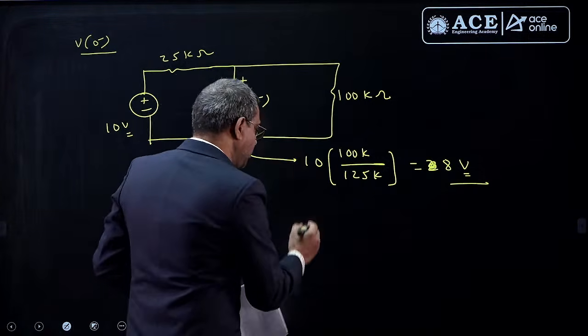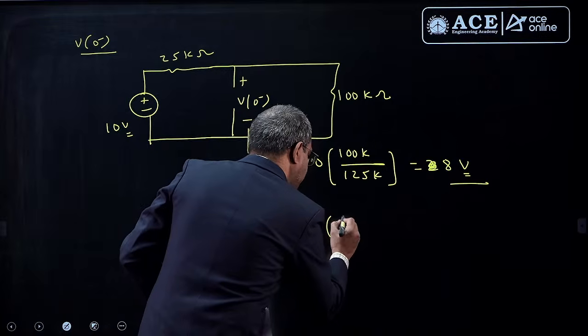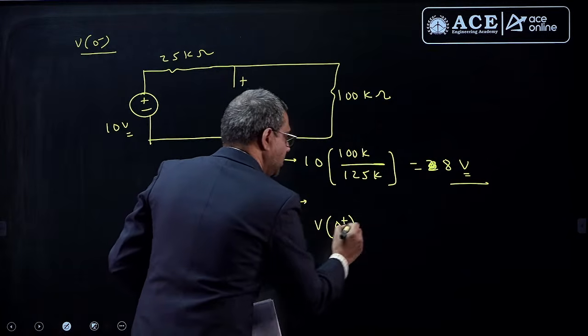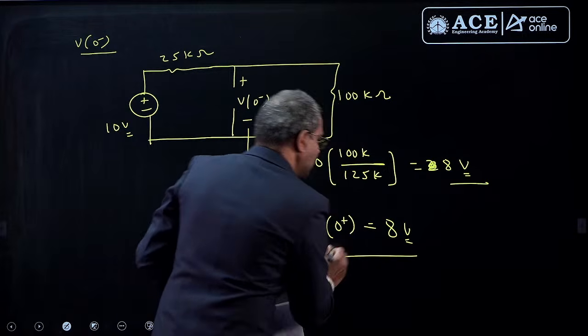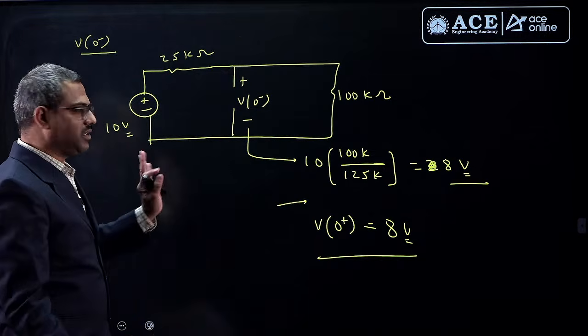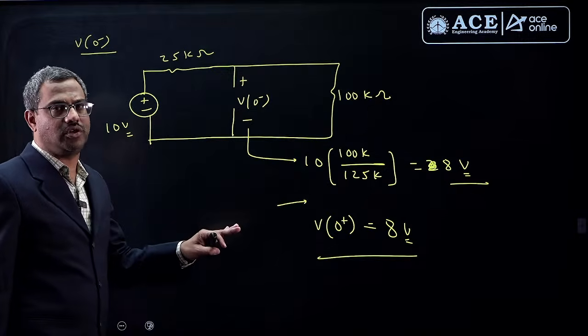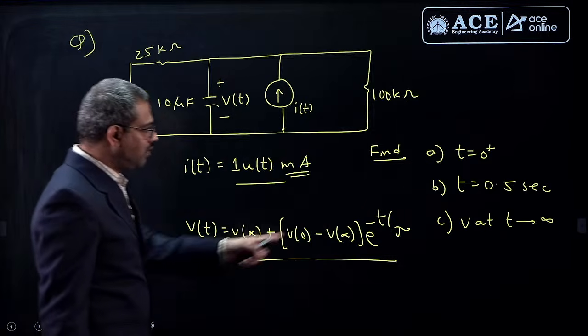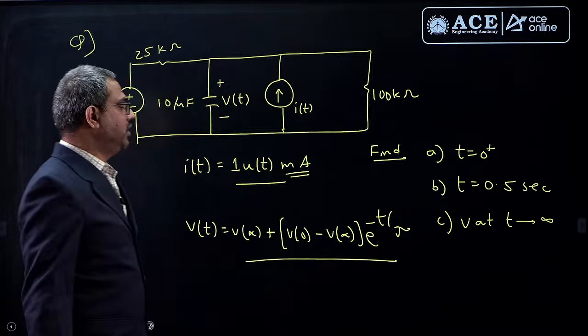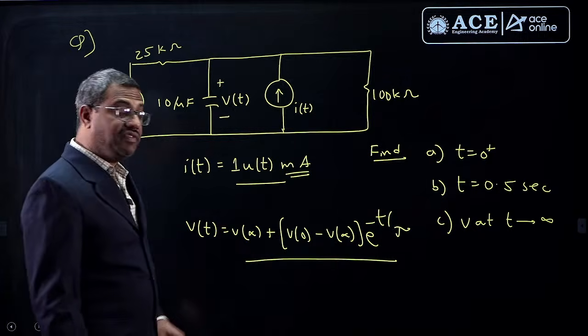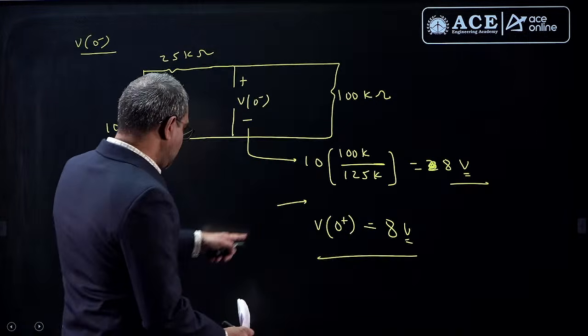Now in the asked bit, the capacitor will not allow a sudden change in voltage. From V of 0 minus we get V of 0 plus, which is the first bit he asked, and it is also 8 volts, because the capacitor will not allow sudden change in voltage. So one option we got, that is 8 volts in the options. Then, what is V of infinity? We will do that next, because the next steady state is also required in the solution.